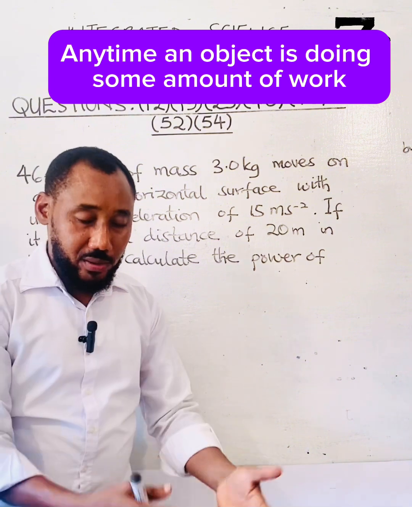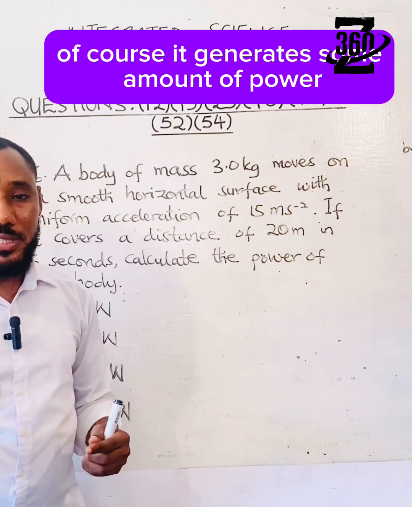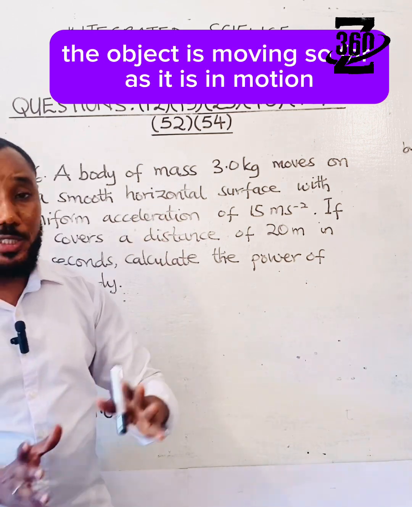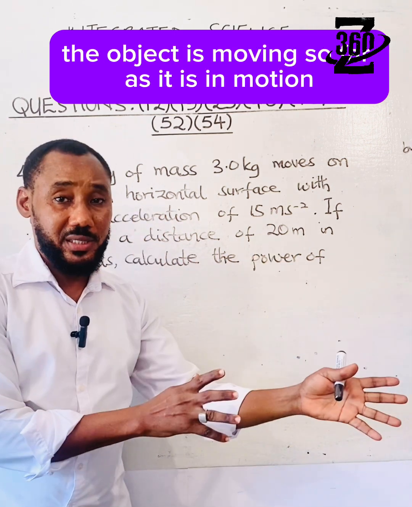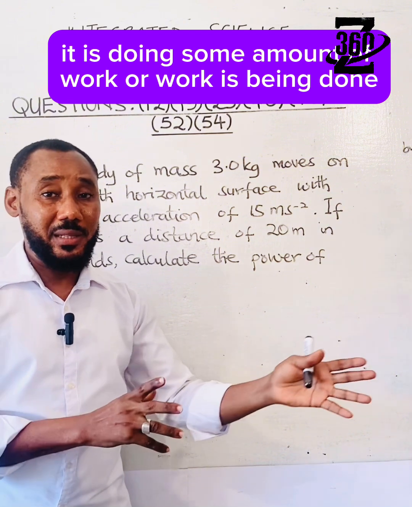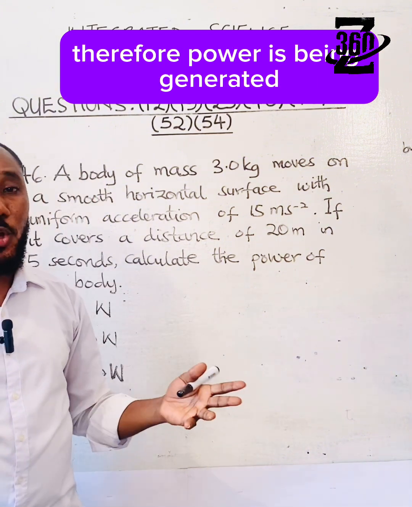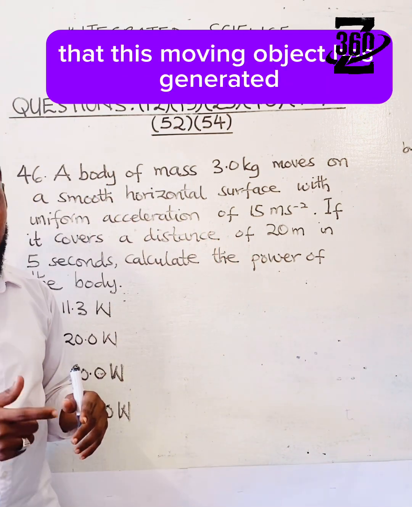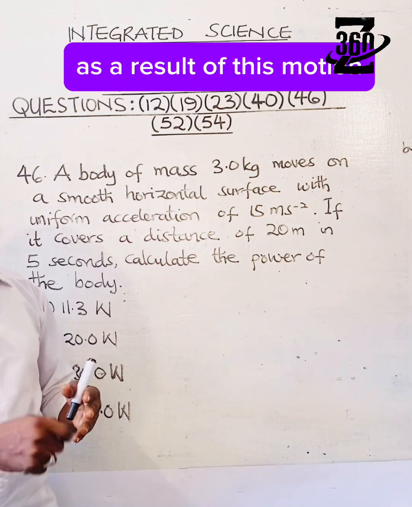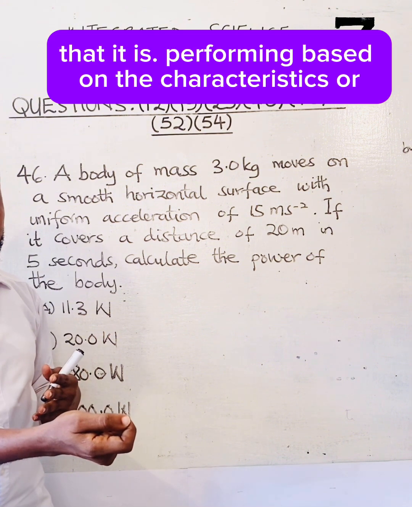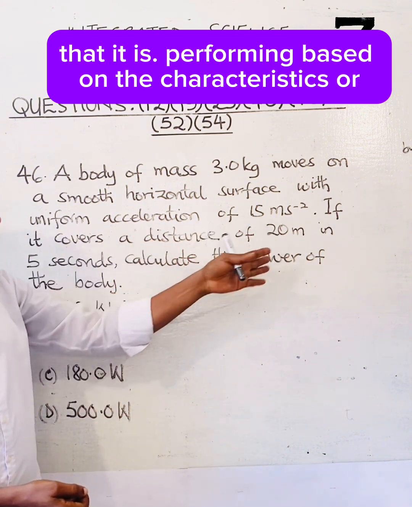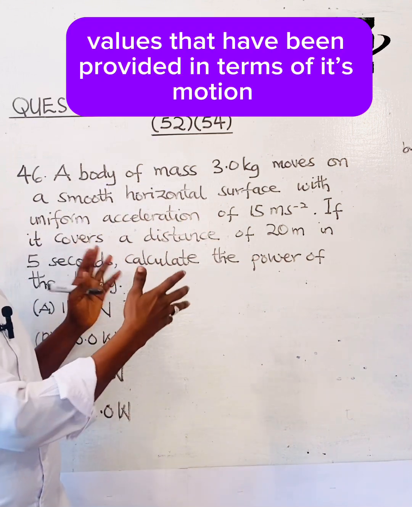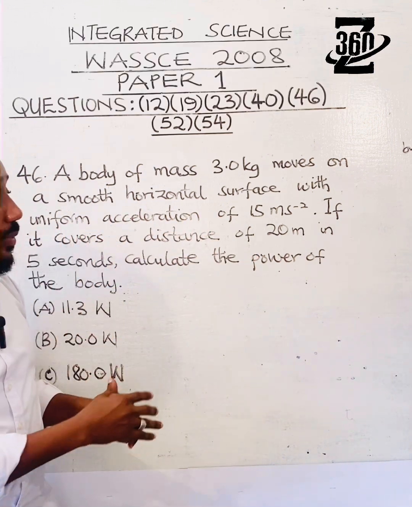Anytime an object is doing some amount of work, of course, it generates some amount of power. Now, this object is in motion. So far as it is in motion, it is doing some amount of work, or work is being done. Therefore, power is being generated. We are expected to calculate the power that this moving object has generated as a result of this motion, based on the values that have been provided.